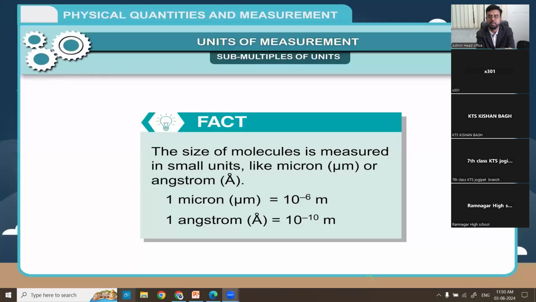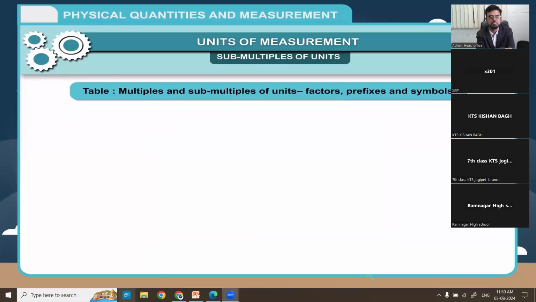1 angstrom is equal to 10 raised to the power minus 10 meters. Table: multiples and submultiples of units, factors, prefixes and symbols.